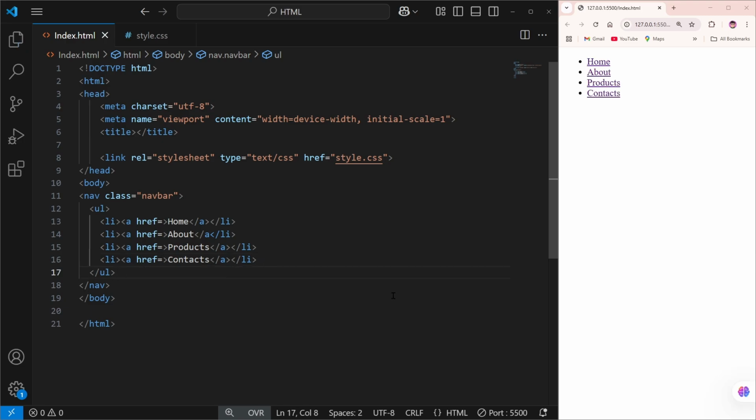Now we can save it, and after that you can see on our right side, in our website, we get Home, About, Products and Contacts, and some dots. So we get the navbar over here.